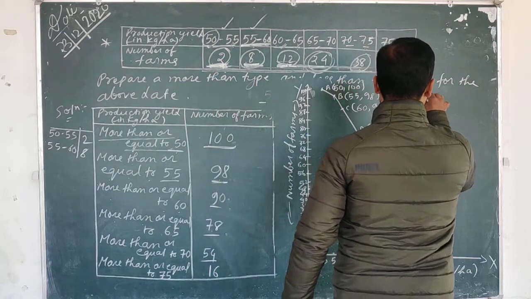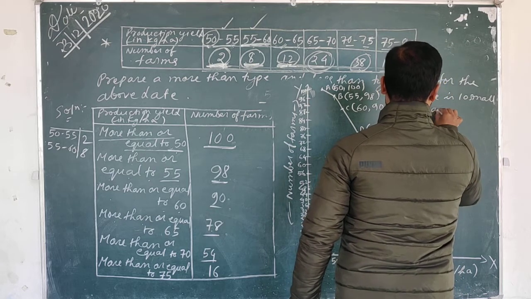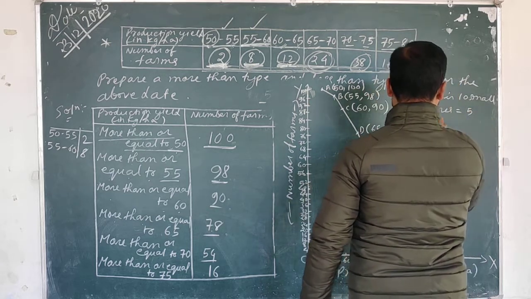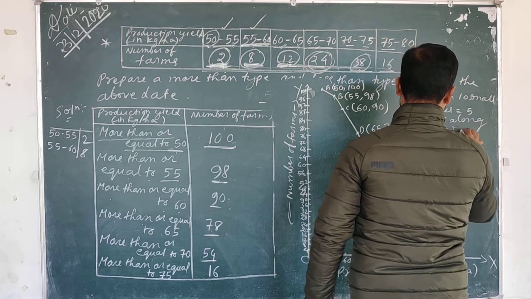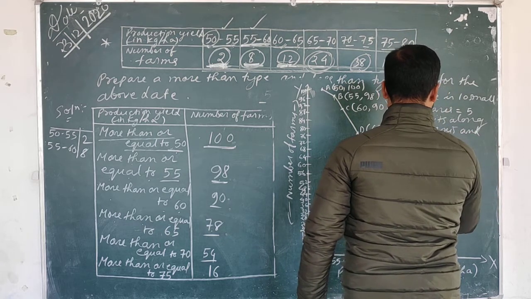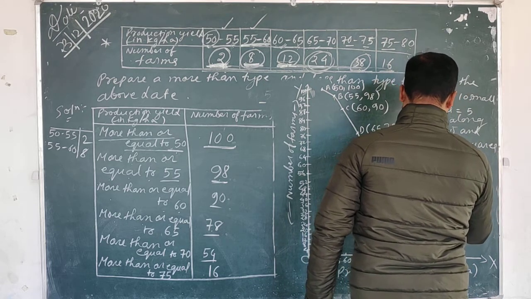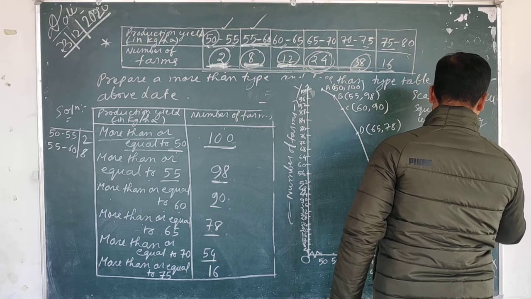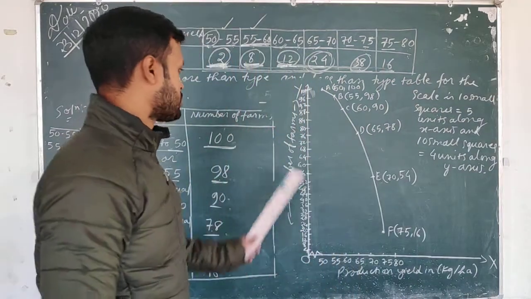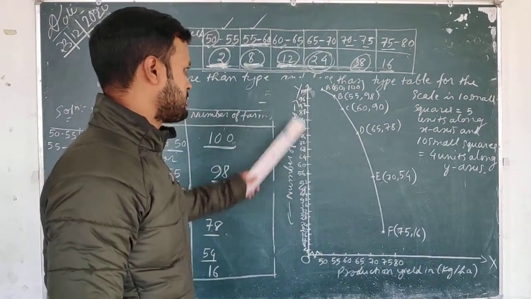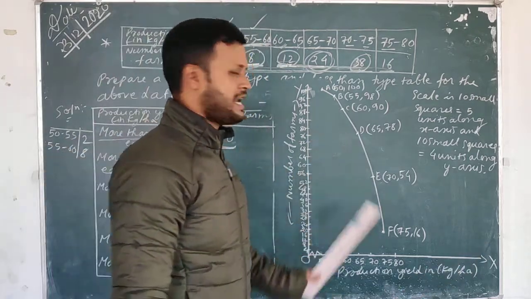The scale I have taken is 10 small squares equals 5 units along the x-axis and 10 small squares equals 4 units along the y-axis. Just I have drawn on the blackboard, so I have tried to adjust these 100 points from 4 to 100. That's why this diagram is like this. In graph paper, it will be properly made. Just an idea of how to make this.